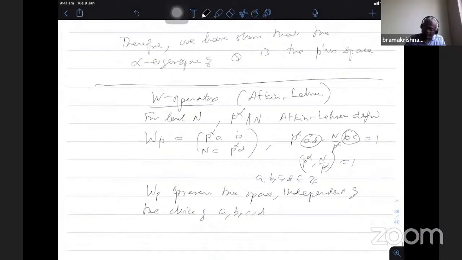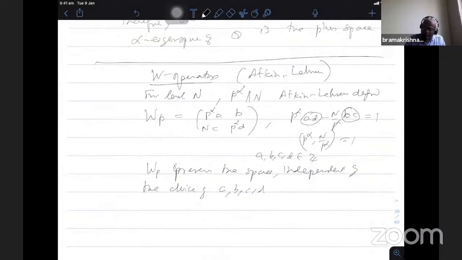So one has to be careful about the choice. Because when you want the preserving condition, and you put a character in the space, then some restriction is needed. And Wp square is some scalar, I think it's identity. Yes, in the case of trivial character it will become identity, otherwise some power of p will come.